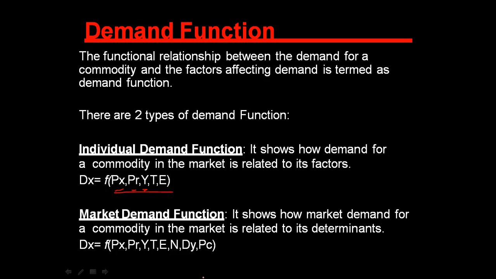So when we are talking about market demand: price of a commodity, price of related goods, income, taste and preference, future expectations in the rise of the prices. Along with that, number of population, means size of the population matters here. Then distribution of income among the different groups of people, and season and weather.